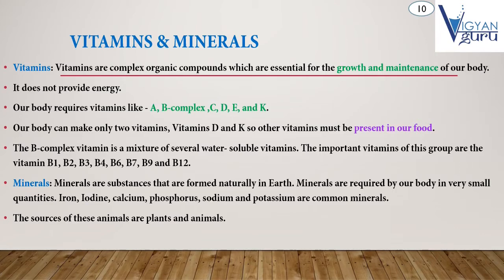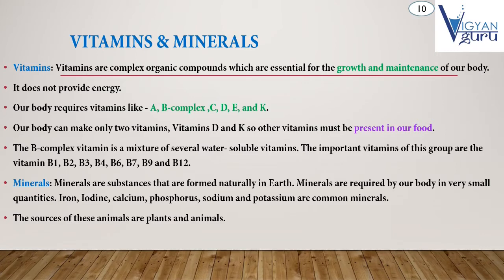Our body requires vitamins like A, B complex, C, D, E, and K. Our body makes two vitamins, D and K, so other vitamins must be present in our foods, right? The vitamin B complex is a mixture of several water-soluble vitamins. The important vitamins of this group are the vitamins B1, B2, B3, B4, B6, B7, B9 and B12.